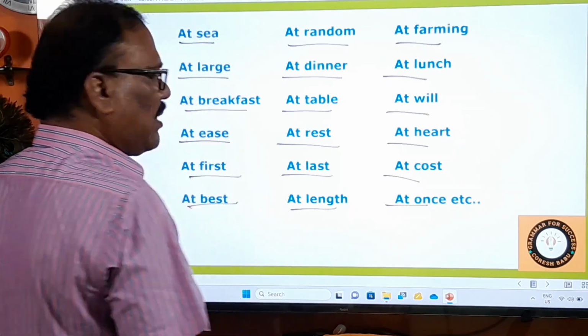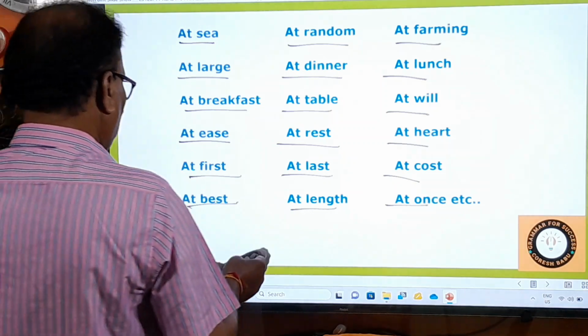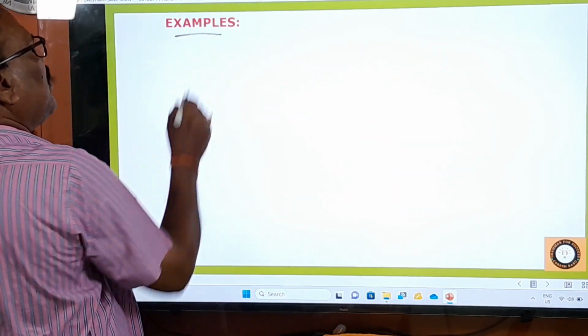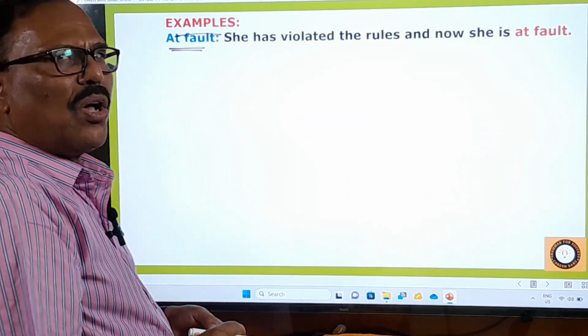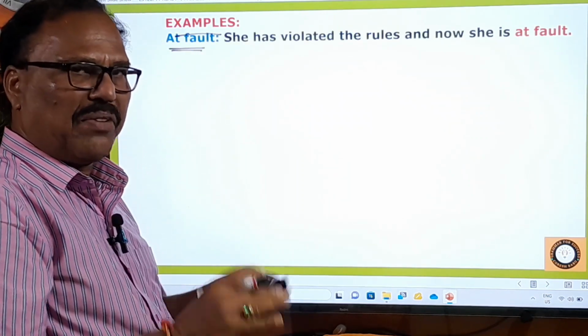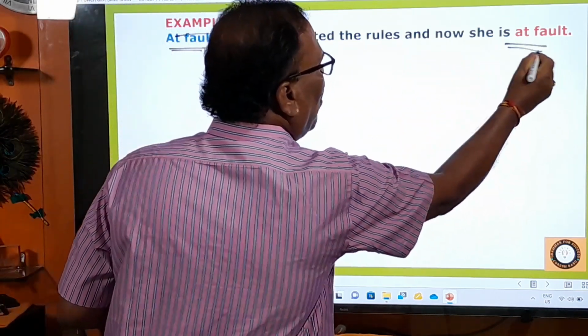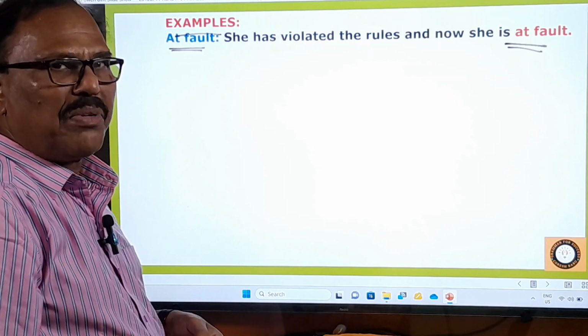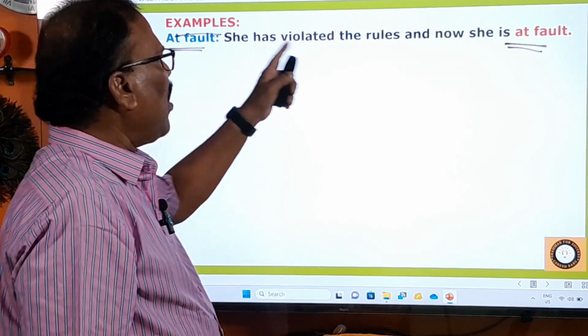Now let us look at the examples with these phrases. Here you see at fault. At fault means open to blame. She has violated the rules and now she is at fault. That means she is open to blame. Anybody can blame her because she has violated the rules.